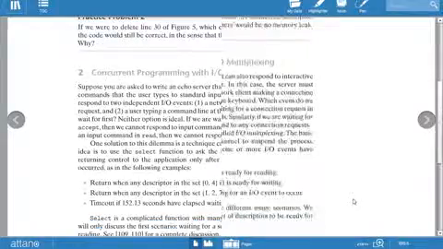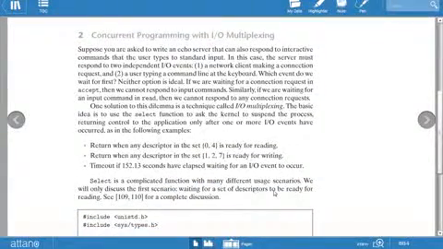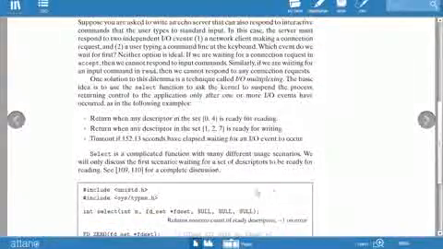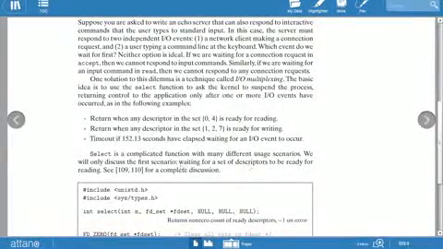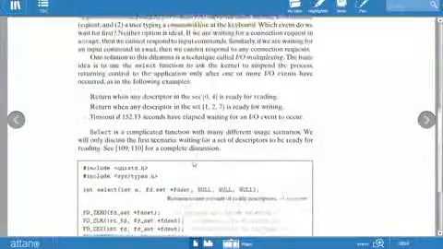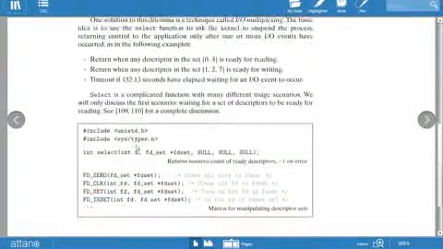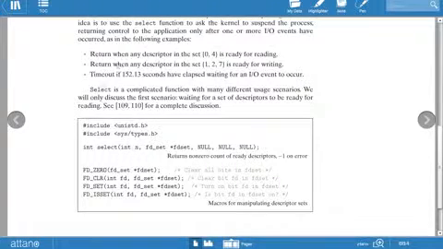Select is a sophisticated function with many usage scenarios. We will discuss the first scenario, waiting for a set of descriptors that are ready for reading. This example uses the header files unistd.h and sys/types.h, then int select with the arguments n, fd_set, NULL, NULL, NULL, which returns a non-zero count of ready descriptors, and -1 on error.